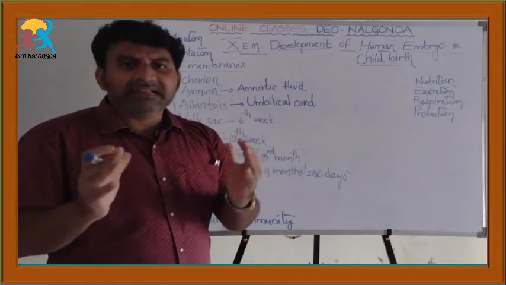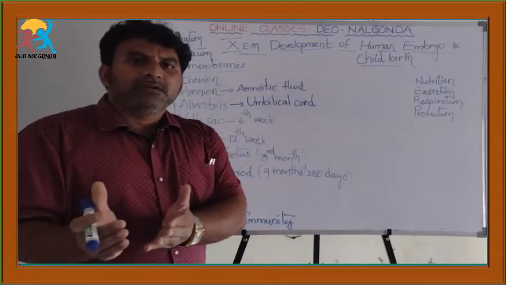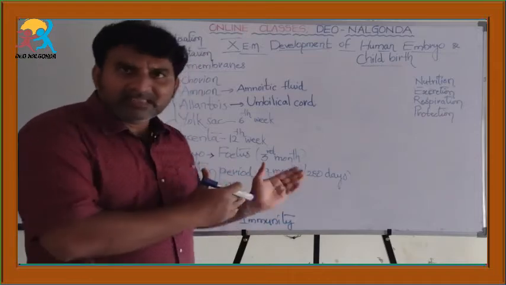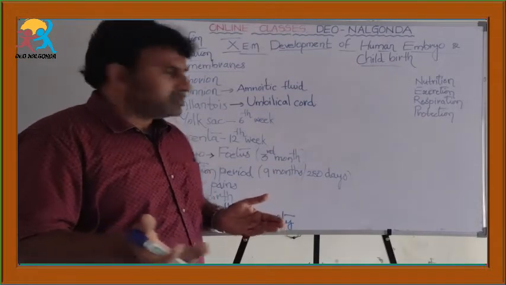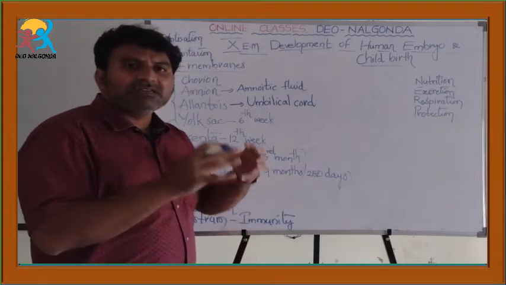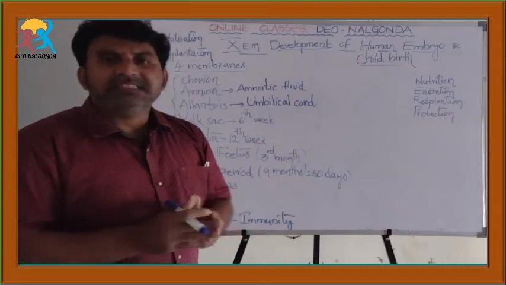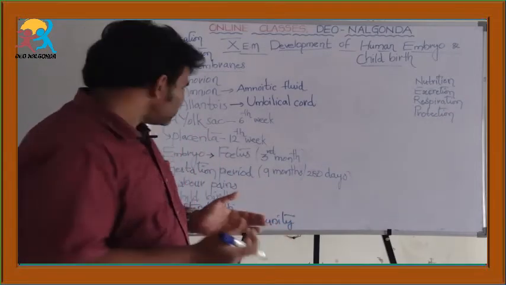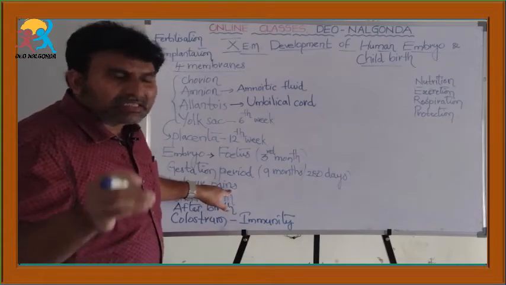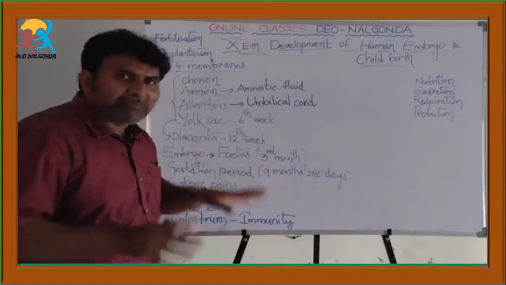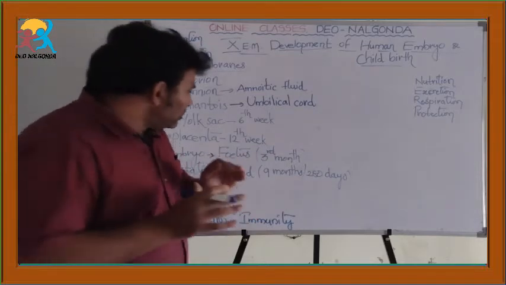This is the readying of the uterus to make the fetus go out. The uterus is getting ready to send the child outside. Okay. So, the rhythmic pains of the uterus are called labor pains.